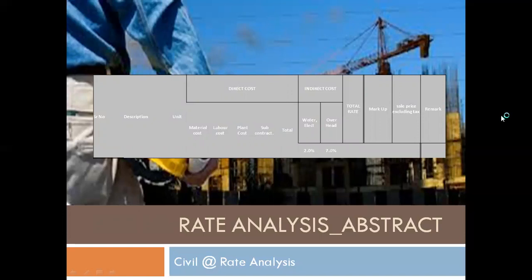In short, depending on the size of the company, indirect costs vary from 7 to 9 percent. In some cases there is an indirect cost for the site office, branch office, and head office. So the total cost will be the direct cost and indirect cost, and on that the markup is there, meaning how much percentage we have to load on that cost. After adding that, this is the last thing: the total rate plus markup will be our sale price. This is the format. In Excel, I am going to show it when we analyze the item.